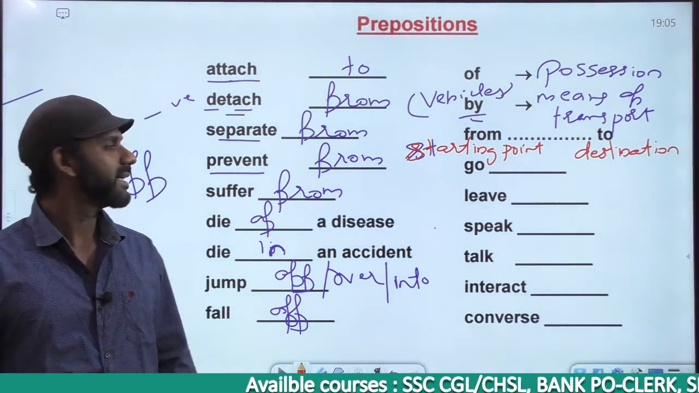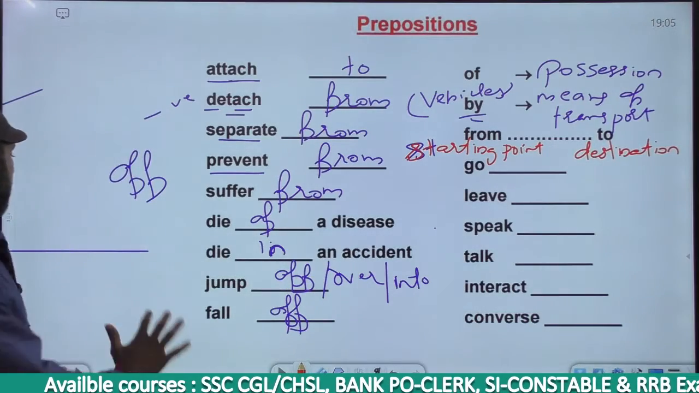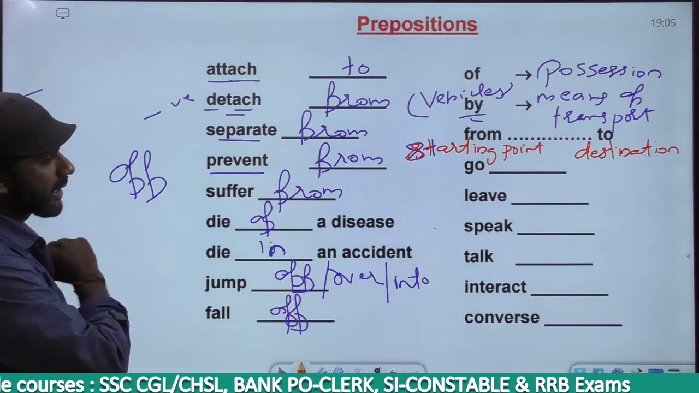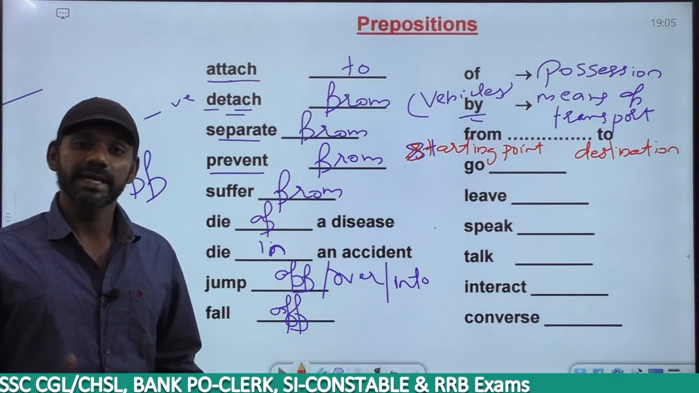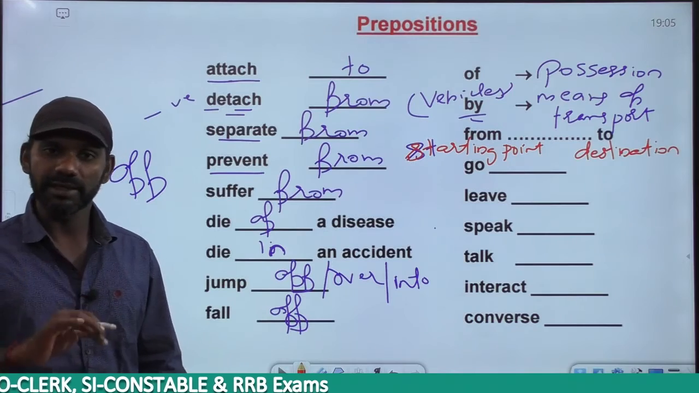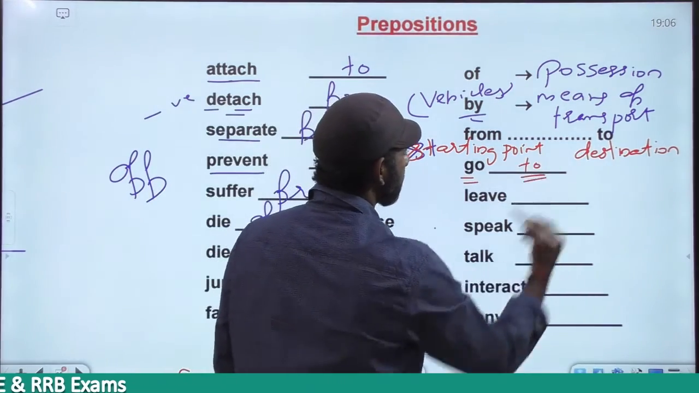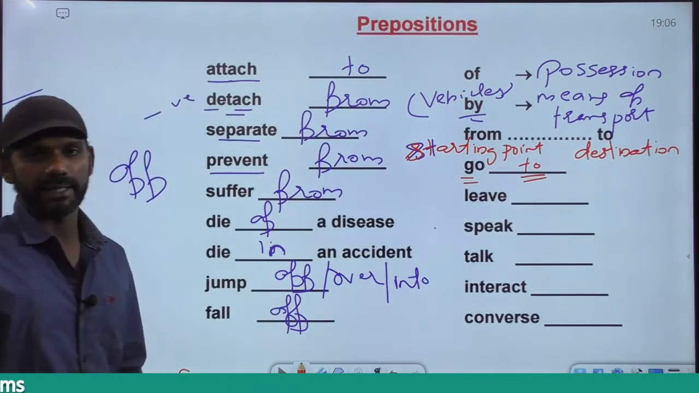Getting it? If I say, I am going to Kerala, what is my destination here? Kerala is my destination here. So "to Kerala" is correct. One reason. Another reason is, it is "go to." That's the usage. "Go to" is a correct usage.